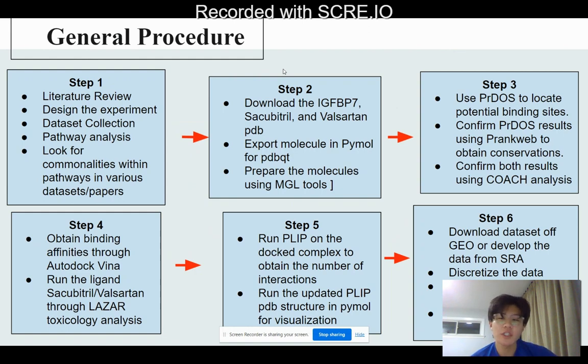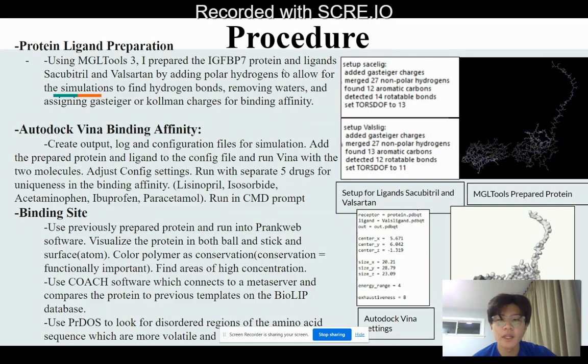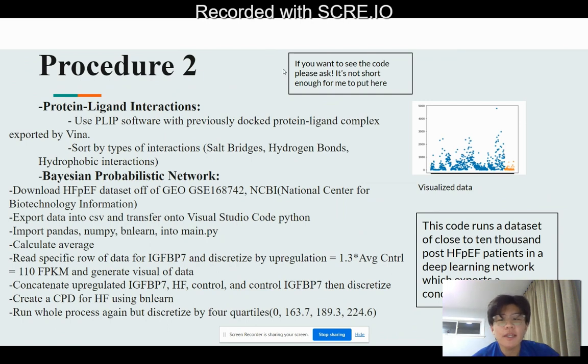The general procedure goes as such: dataset collection, the preparation, using a variety of protein ligand interaction models, and finally finishing off with a Bayesian network. The first procedure would be AutoDock Vina binding affinity testing, which was contrasted with 5 different drugs in addition to the two. A binding site test was done using 3 models: one CASTp, one PrankWeb, one PRDOS. A protein ligand interaction profiler was run, which sorted out different types of interactions. And then finally, a Bayesian probabilistic network was created for both HFpEF, which is heart failure with preserved ejection fraction, and stroke.